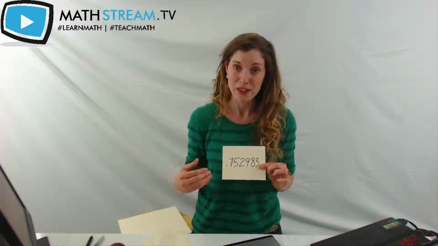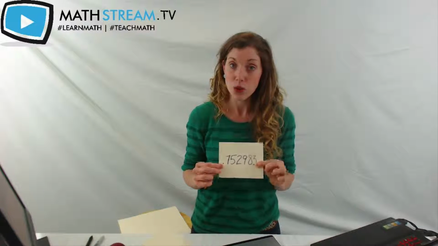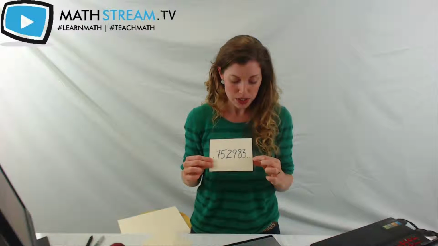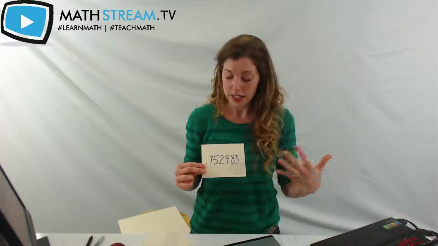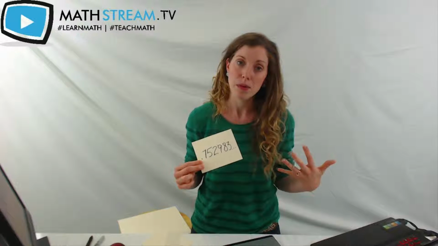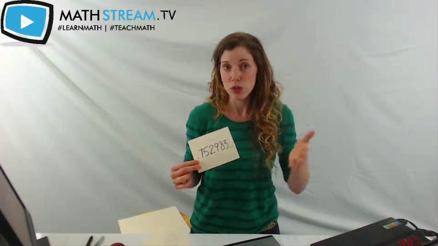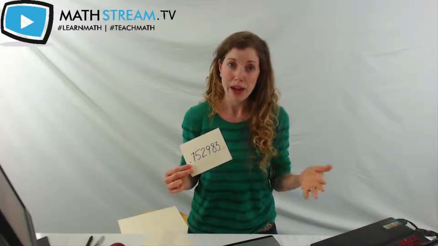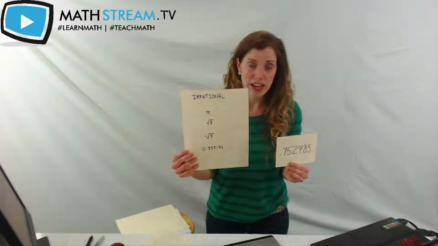That would be the fraction that we'd have to make, kind of a large fraction, but it could be written as a fraction. But when I put this sort of continuation, and I'm not saying that it's repeating itself, I'm just saying it goes on and on and on, it doesn't have a pattern, this number becomes irrational because I can't write it as a ratio. There's no specific end and there's no repeated pattern. So this would fall into the irrational category.